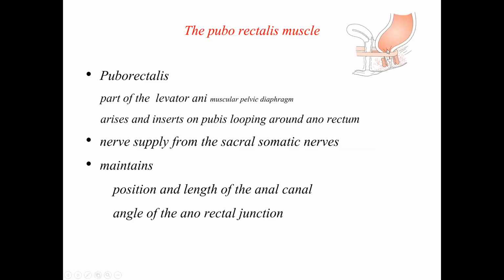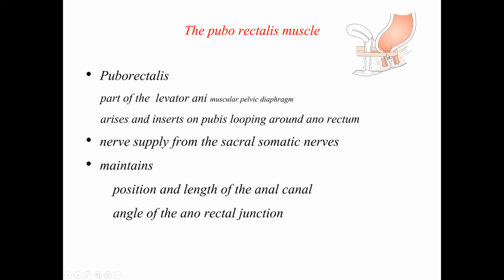The rectal lumen and anal lumen will come in line, so they facilitate defecation. This muscle appears just like a lock which you put for your bicycle, like the spokes of the bicycle wheel.